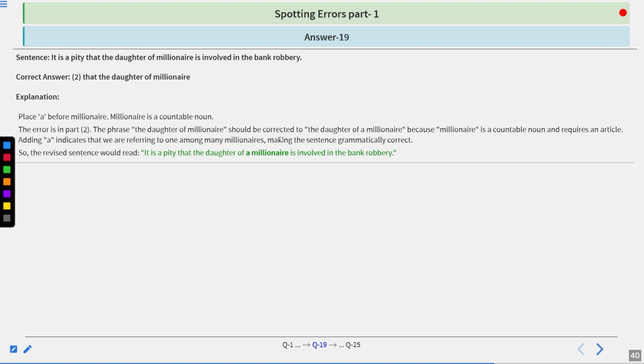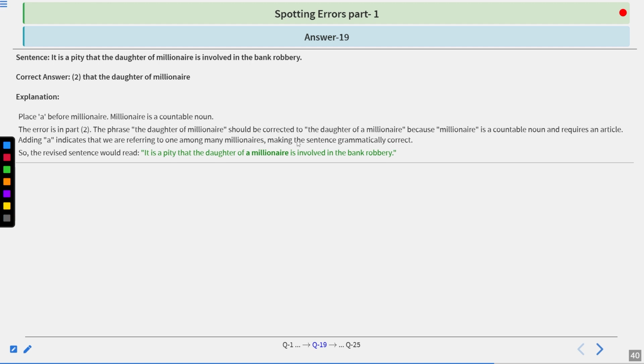And the explanation is place a before millionaire. Millionaire is a countable noun. That is in part 2. The phrase the daughter of millionaire should be corrected to the daughter of a millionaire, because millionaire is a countable noun and requires an article. Just remember the point: whenever you use a singular countable noun, it should be used with the article a or an. Adding a indicates that we are referring to one among many millionaires, making the sentence grammatically correct.